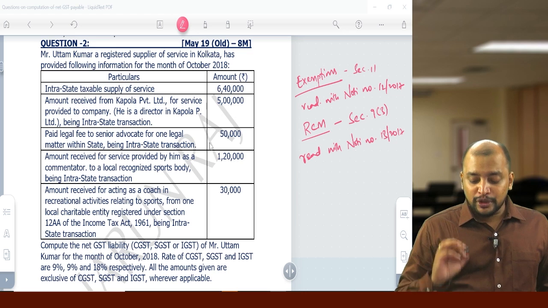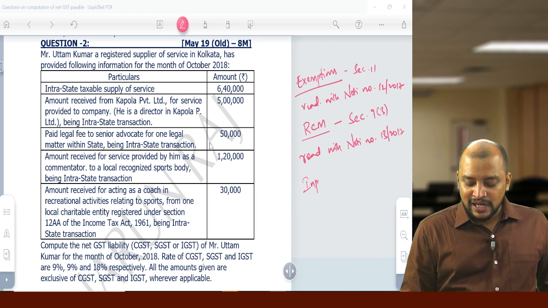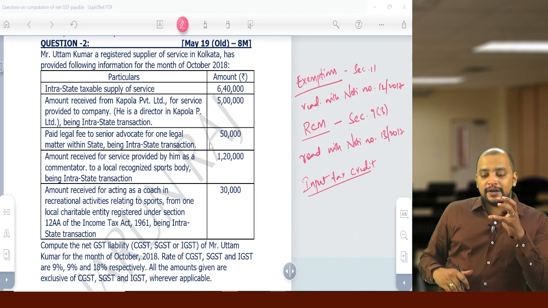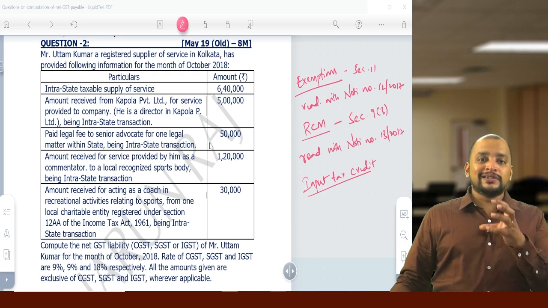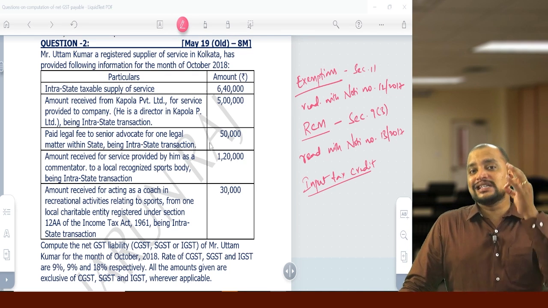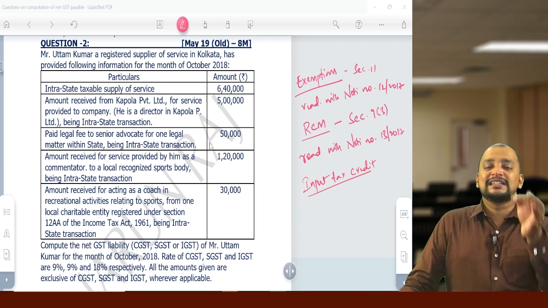And then the input tax credit chapter. From these areas only, the first question is always coined. So if you have command over these three, the first question will be an easy cakewalk for you. 8 marks is in your pocket.